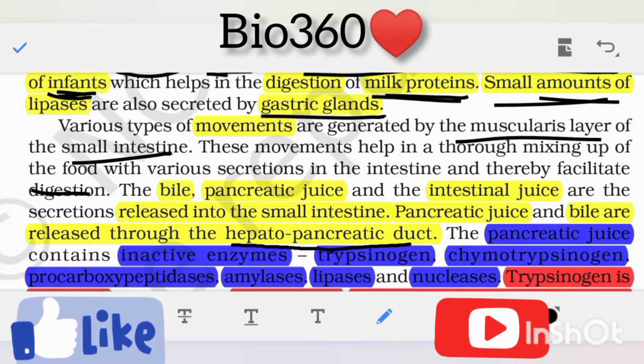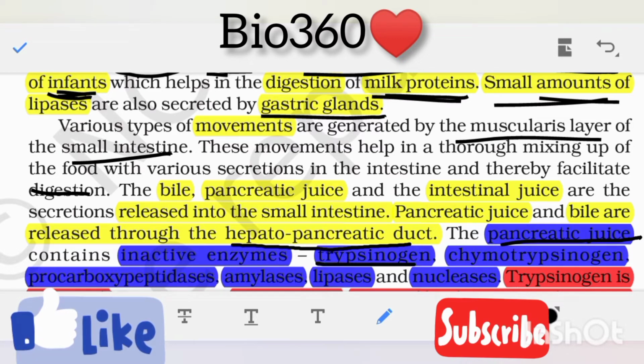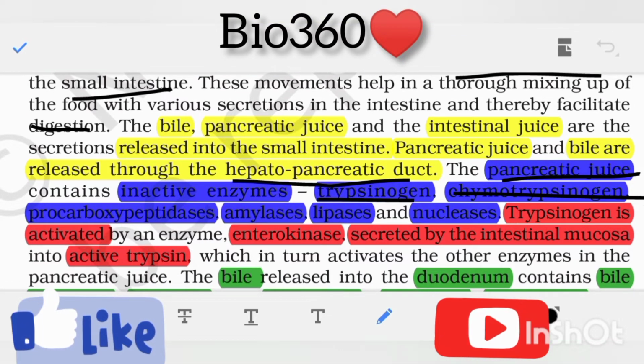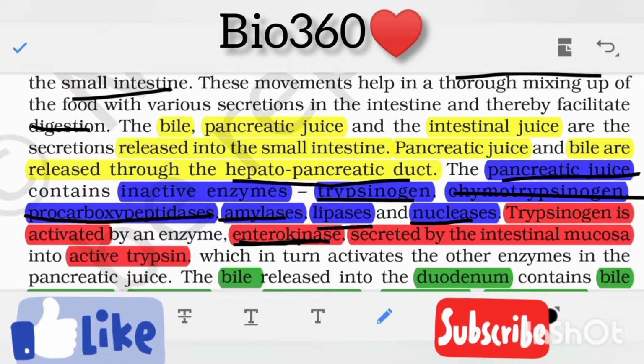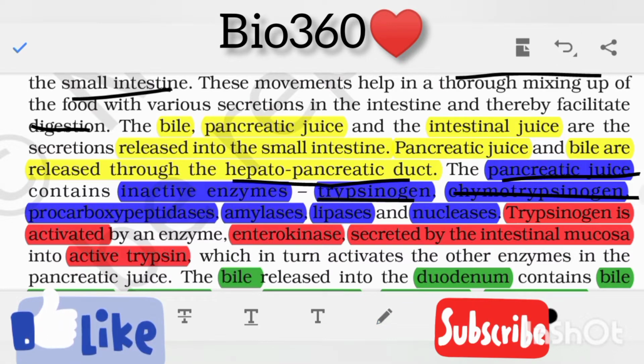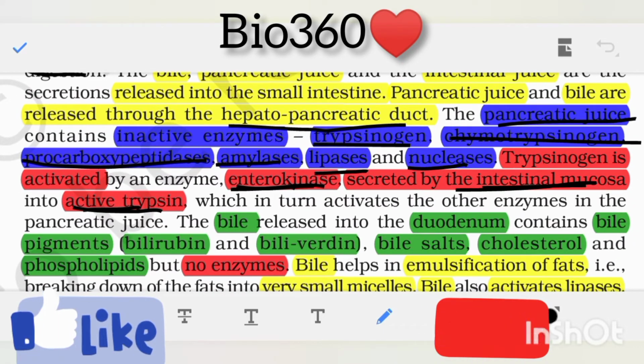The pancreatic juice contains inactive enzymes such as trypsinogen, chymotrypsinogen, procarboxypeptidase, amylase, lipase and nuclease. Trypsinogen is activated by the enzyme enterokinase secreted by the intestinal mucosa itself and is converted into active trypsin. In turn, it activates the other enzymes in the pancreatic juice.